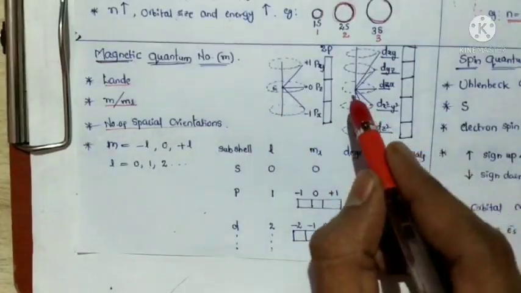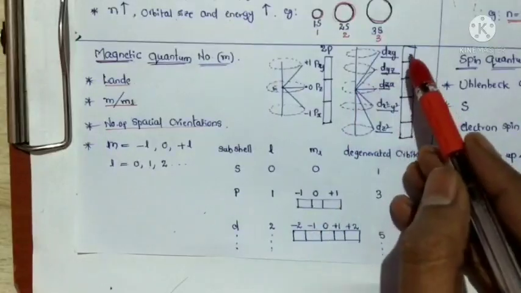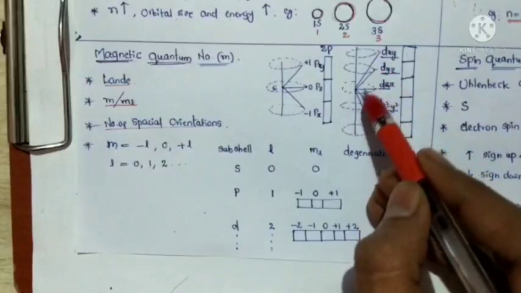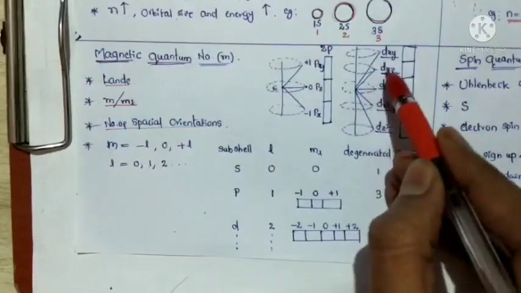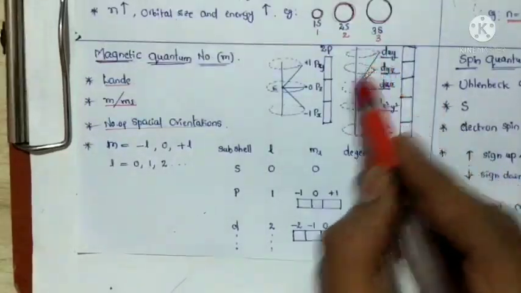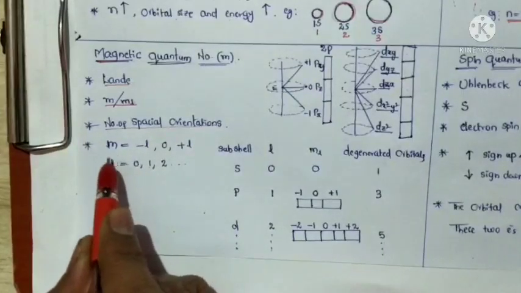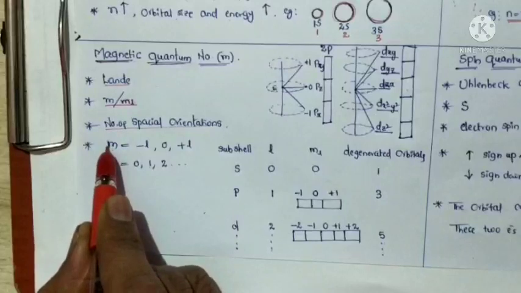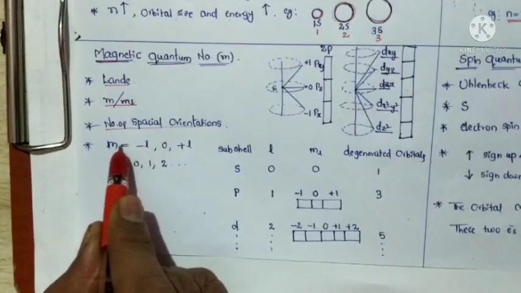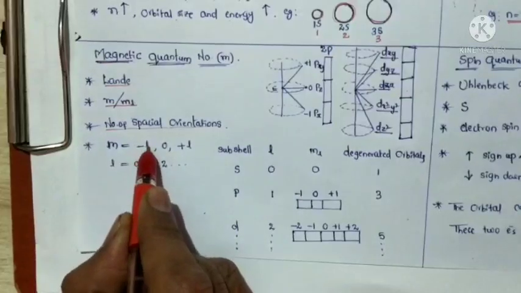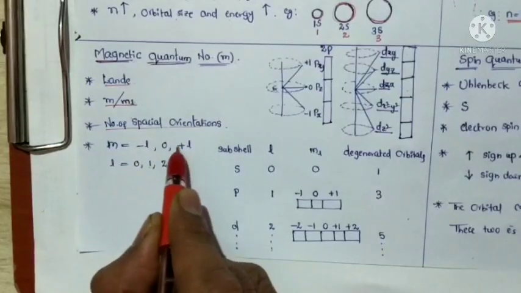And the d, how many orbitals are there? 5 orbitals. 5 orbitals means the d orbital exists in 5 orientations. Next, we will see the m value. The m value is present from minus L, through 0, to plus L.